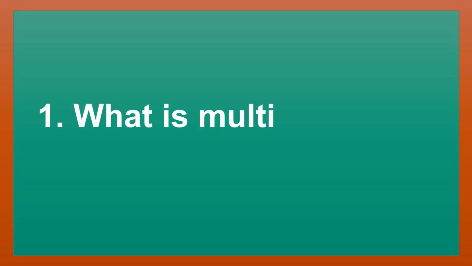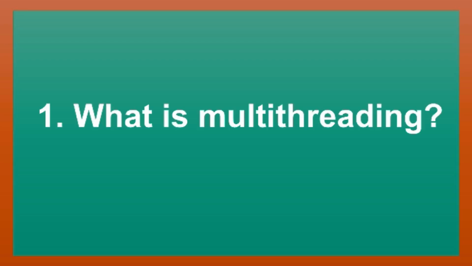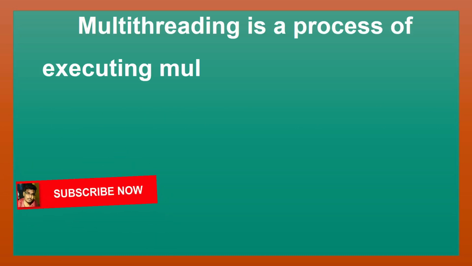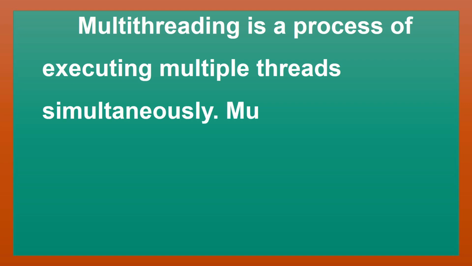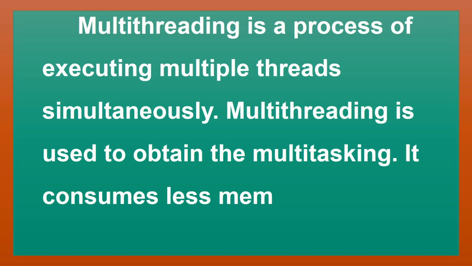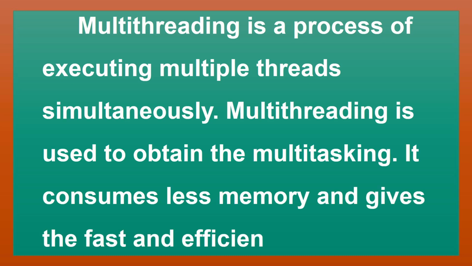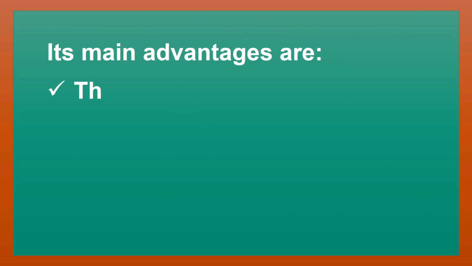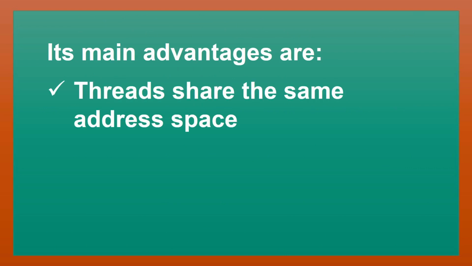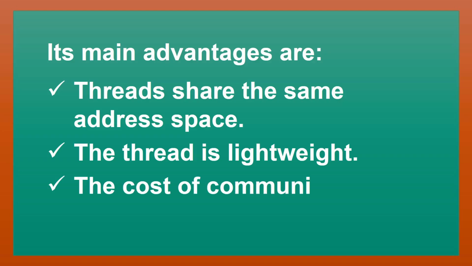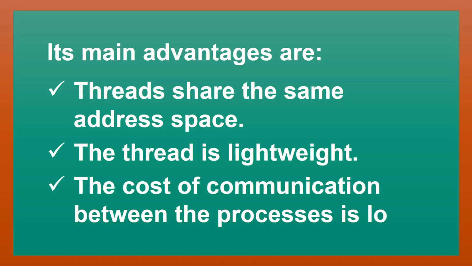What is multithreading? Multithreading is a process executing multiple threads simultaneously. Multithreading is used to obtain multitasking. It consumes less memory and gives fast and efficient performance. Its main advantages are: threads share the same address space, the thread is lightweight, and the cost of communication between the processes is low.